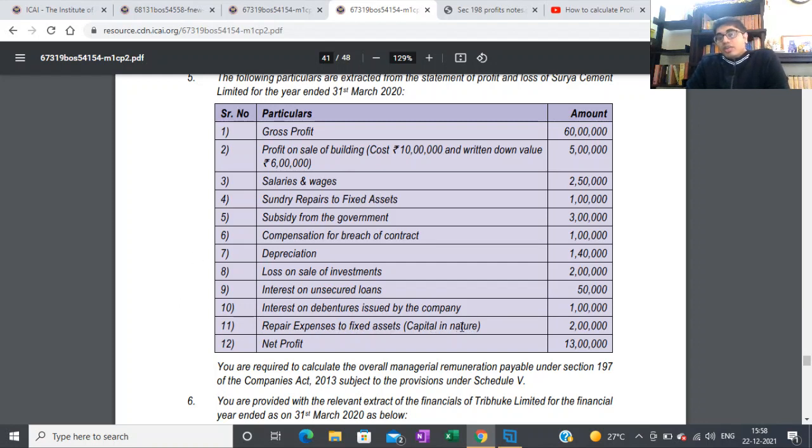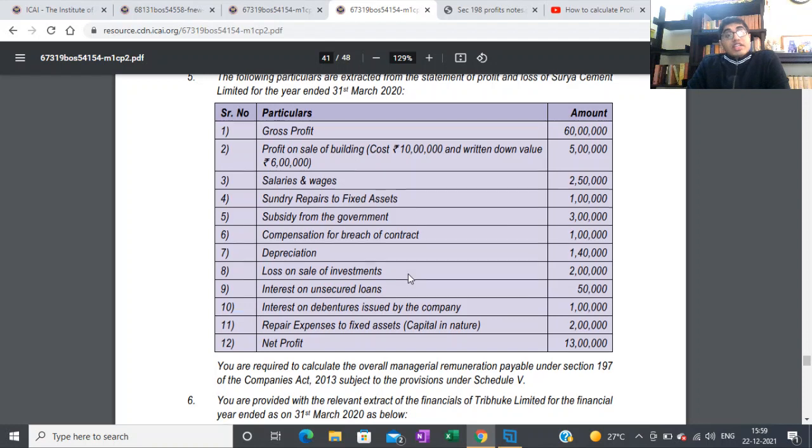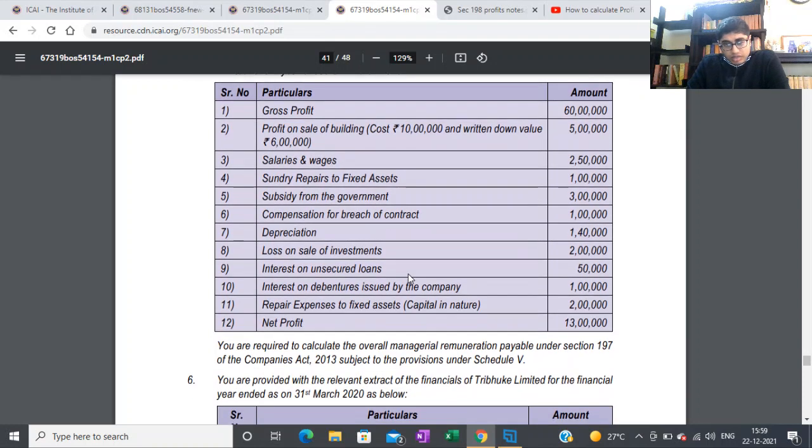So by this, you know that they want you to include one thing, they want you not to include one thing. So you know that you won't include this capital nature stuff, you will include this sundry repairs of fixed assets. Then subsidy from government, you can include, compensation for breach of contract, you can include, depreciation, you can include, loss on sale of investments. You can't include, this you can't include.